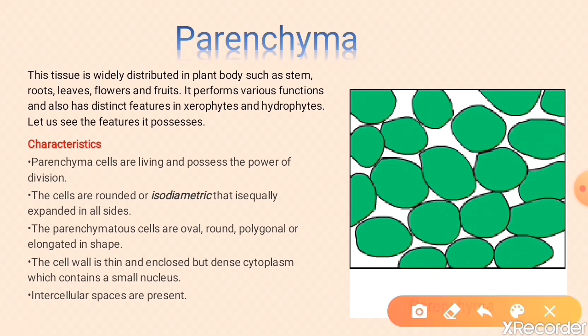You can see in the diagram, इनमें इंटरसेलुलर स्पेस होता है. And this is the main difference between parenchyma, collenchyma, and sclerenchyma.